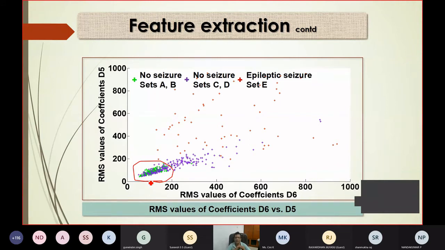This question was perhaps raised to me in the first class while discussing MPSO. I have told you that you can decide the optimal feature set. For example, let you have decomposed the signal up to 7 level or 6 level, and in each level you are taking 6 features. So your number of features is 6 into 6, 36.